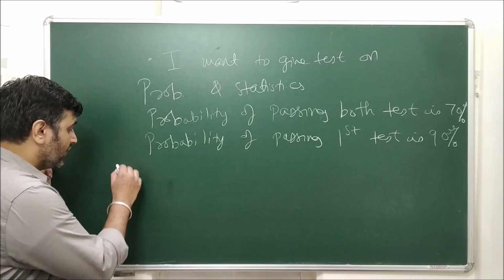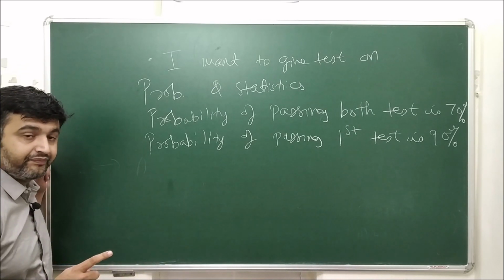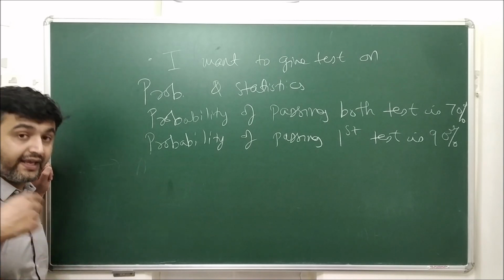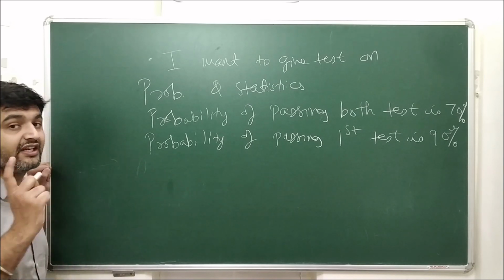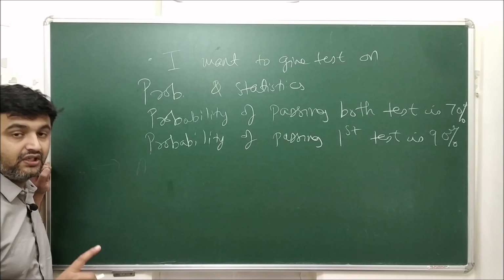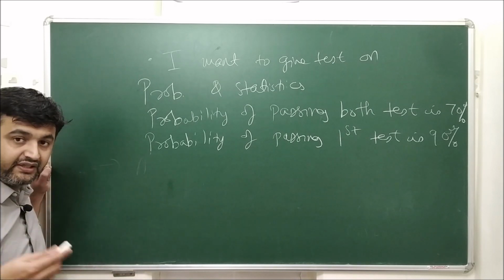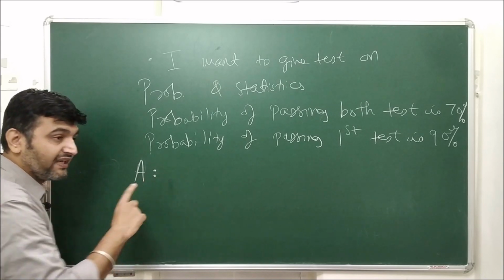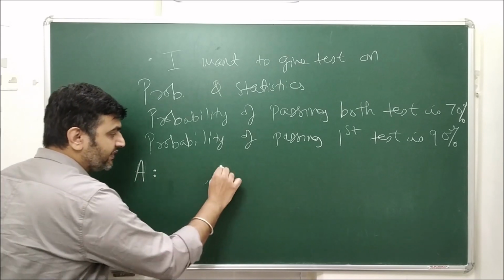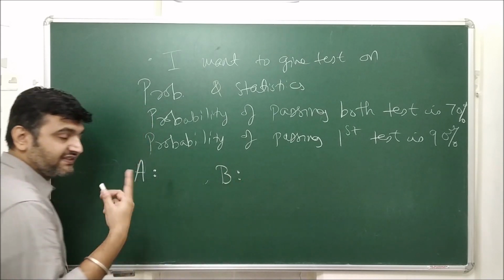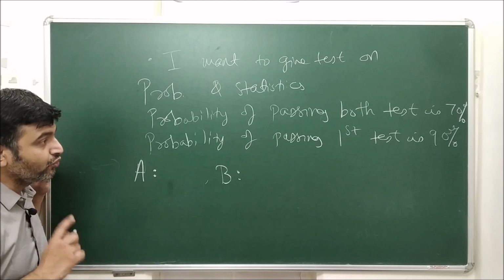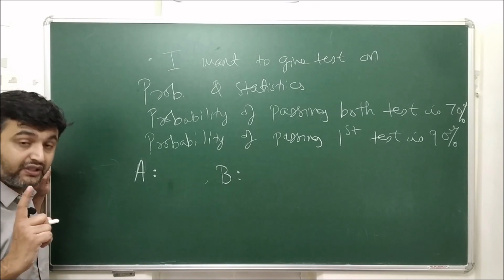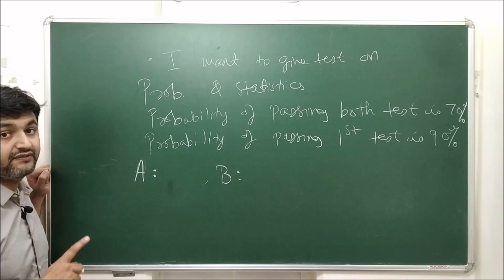Now the question is, what is the probability that I will pass the second test? I'm allowed to give the second test only when I pass the first test. So if A is the event of passing the first test and B is the event of passing the second test, I want to find the probability of passing the second test, but I can give the second test only when I pass the first test.